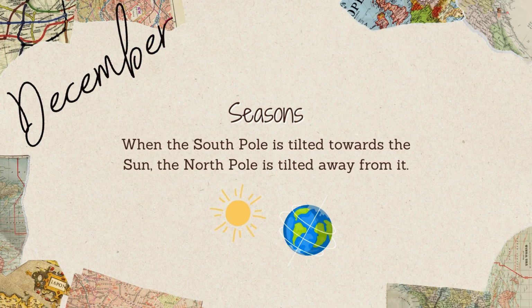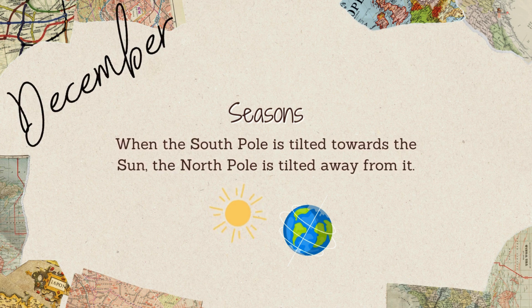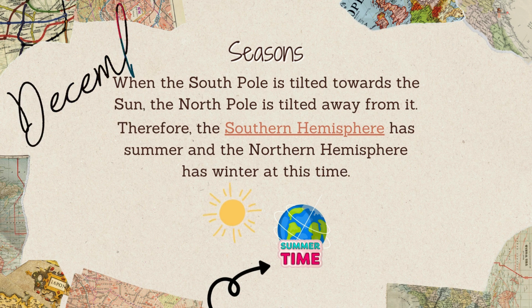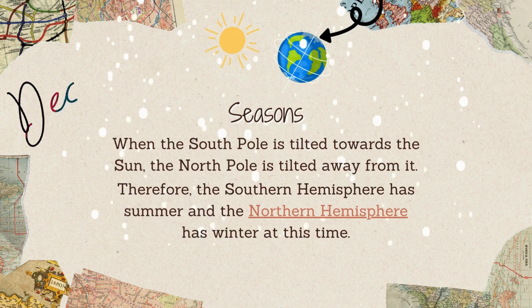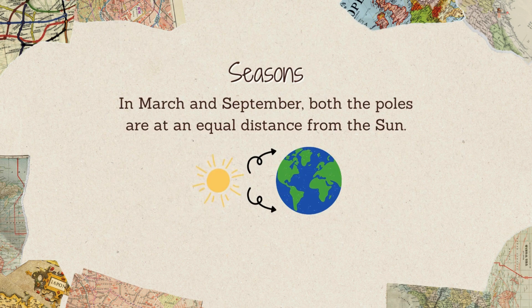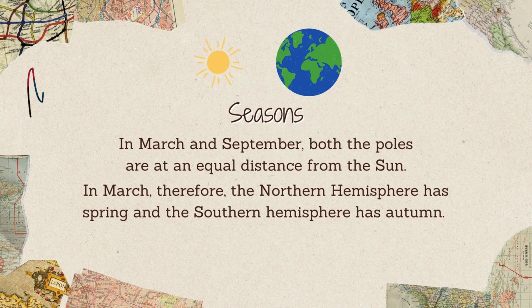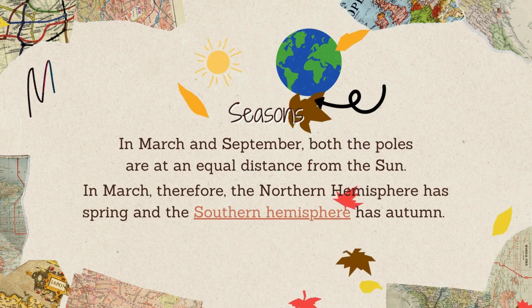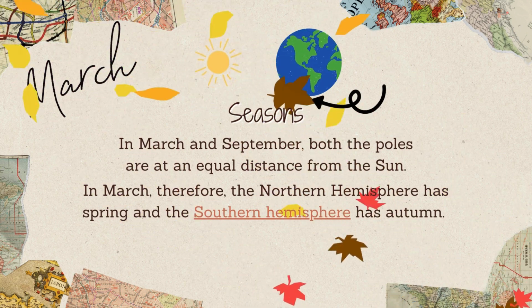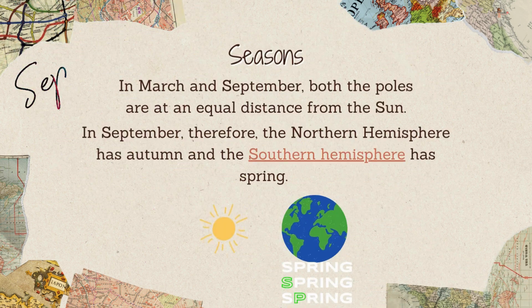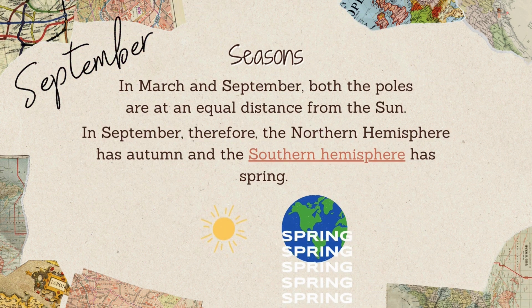When the south pole is tilted towards the sun, the north pole is tilted away from it, right? Therefore, the southern hemisphere has summer and the northern hemisphere has winter at this time. In March and September, both the poles are at an equal distance from the sun. In March, therefore, the northern hemisphere has spring and the southern hemisphere has autumn. In September, therefore, the northern hemisphere has autumn and the southern hemisphere has spring.